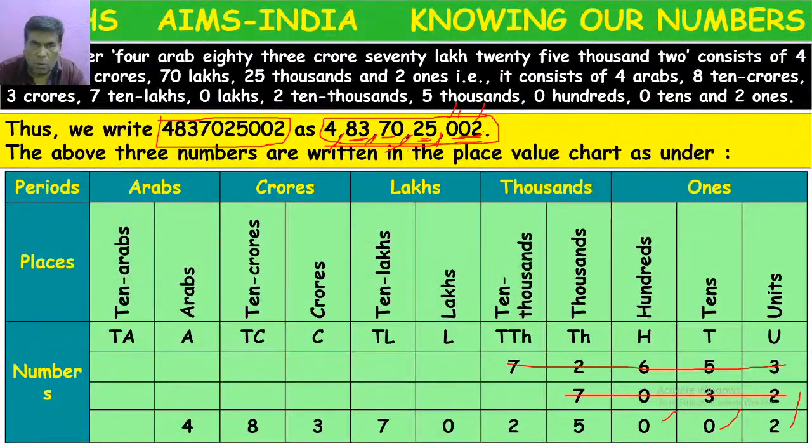Hundreds place 0. Thousands place 5. 10,000s place 2. Lakhs place 0. 10 lakhs place 7. Crores place 3. 10 crores place 8. Arabs place 4. Like this, we can represent any big number on the number chart.